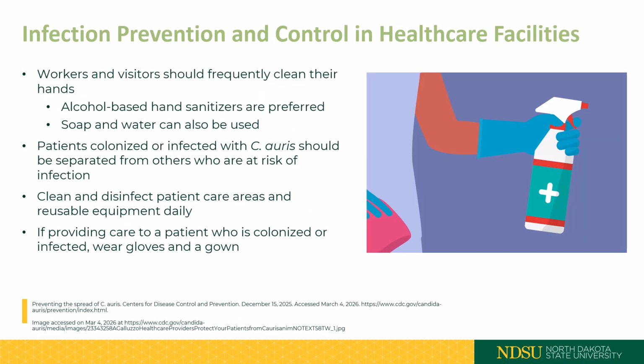Infection prevention and control measures are particularly important in the case of a C. auris outbreak in a healthcare facility. Workers and visitors should frequently clean their hands. An alcohol-based hand sanitizer is preferred, but soap and water is a good alternative. Patients colonized or infected with C. auris should be separated from others who are at risk of infection. Clean and disinfect patient care areas as well as reusable equipment daily. And if you are providing care to a patient who is colonized or infected with C. auris, wear gloves and a gown.